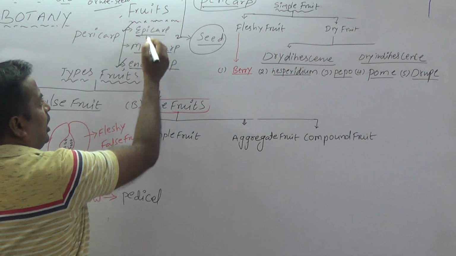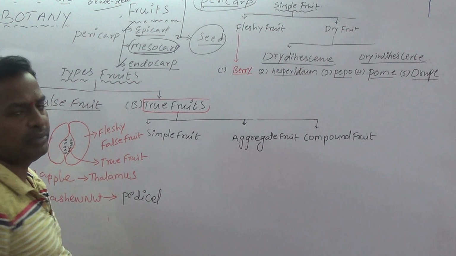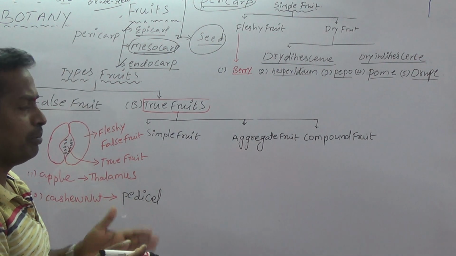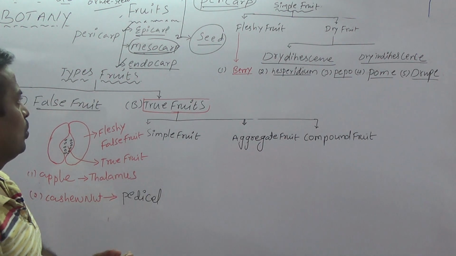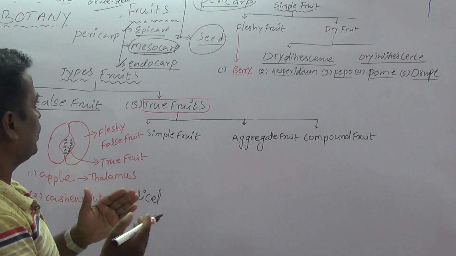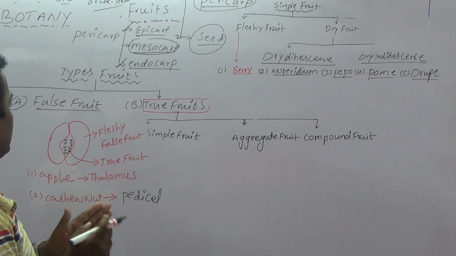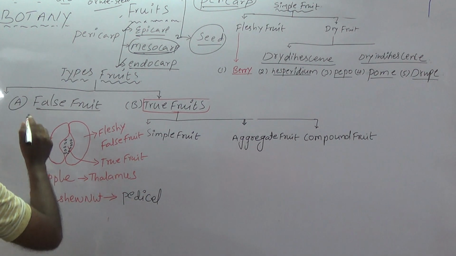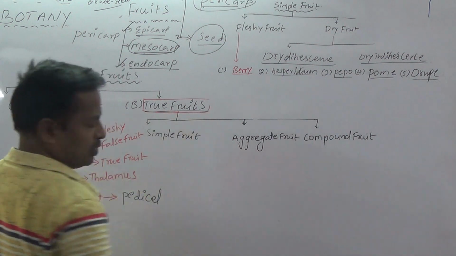In between the epi and the endo, which carp is present? Mesocarp is present. The pericarp nature is variant in fruits. So according to the nature of the pericarp, the fruits are again divided. Before discussing types of fruits based on pericarp, we need information about generally how many types of fruits are present. There are two types of fruits: one is a false fruit, the second one is true fruit.